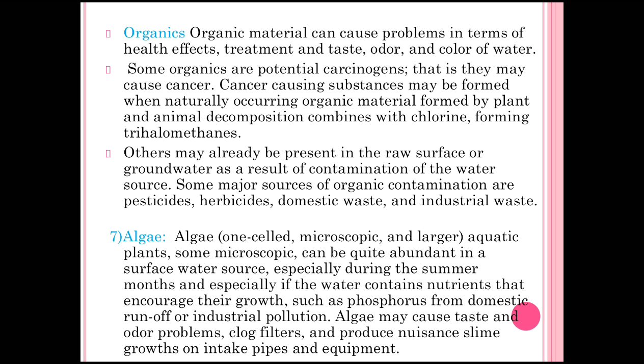Algae may cause taste and odor problems, clog the filters, and produce nauseous slime growth on intake pipes and equipment.